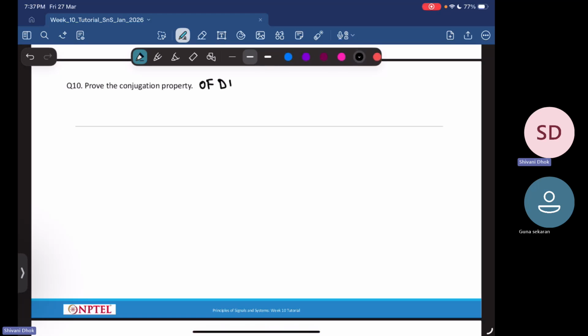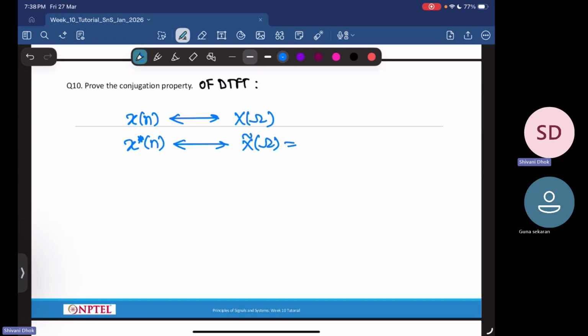Of DTFT. Yeah, so you have this discrete time signal x of n, and let's say it has a Fourier transform X of omega. Then if you take the complex conjugate of this signal, what is the Fourier transform of this? This we want to see. When we were looking at the recap of the course content for this week, we saw that this was equal to X conjugate of minus omega. We'll try to show this now, how it is done.